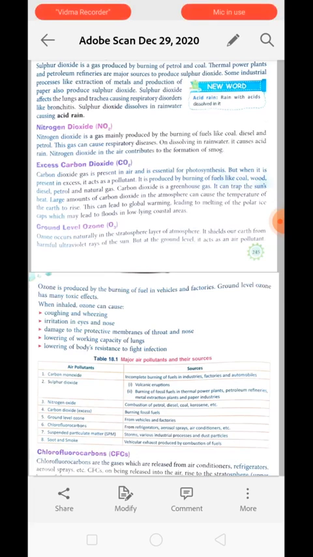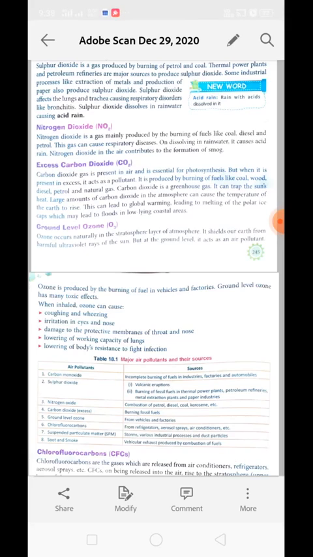Global warming leads to melting of polar ice caps, which may lead to floods in low-lying areas. It is also making it uncomfortable to live on the earth. The temperature is rising, and because of heat stroke, many people and animals die. Understood? Now next is ground level ozone.